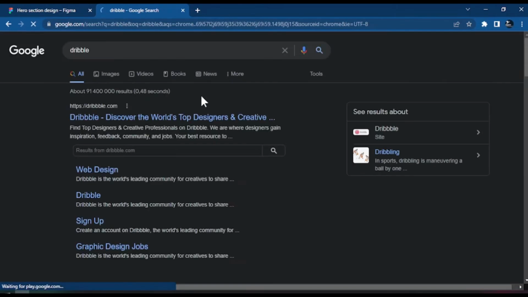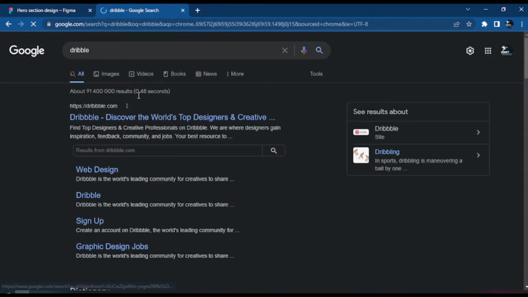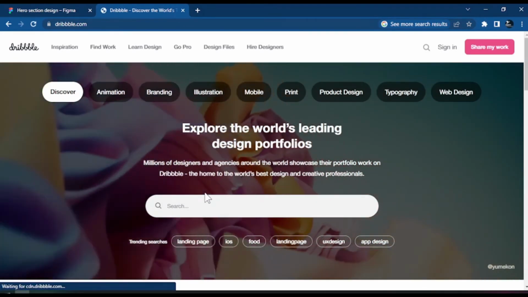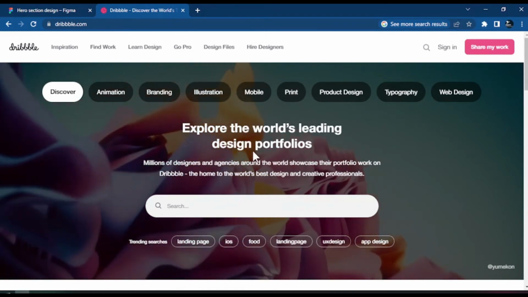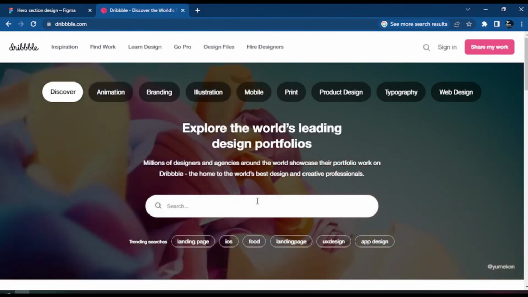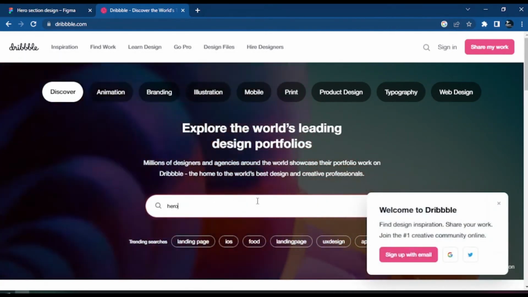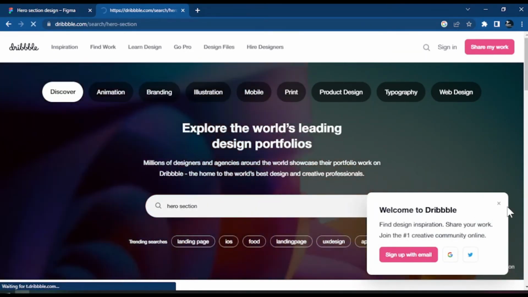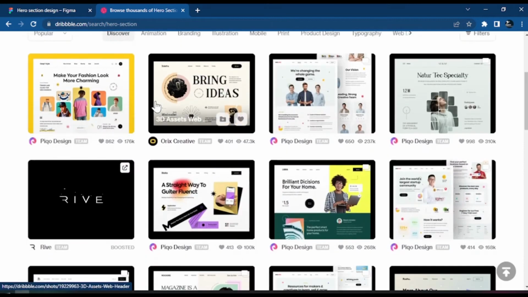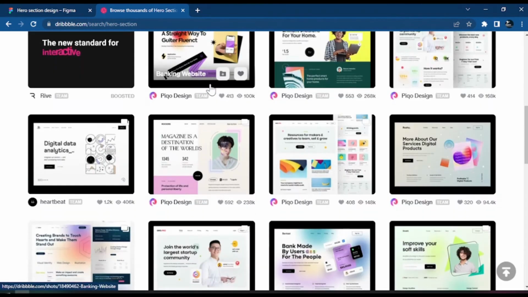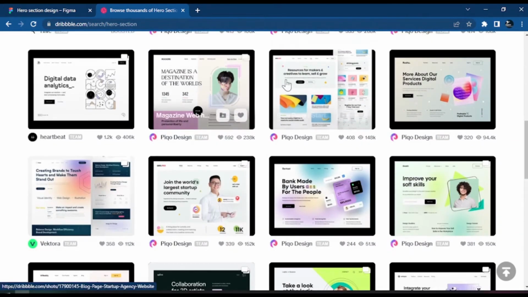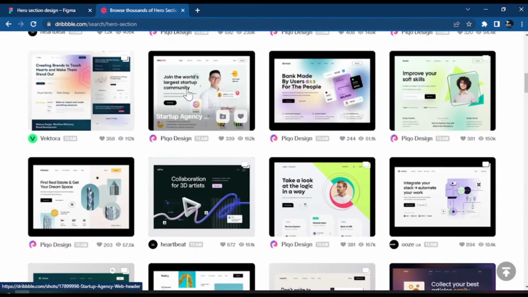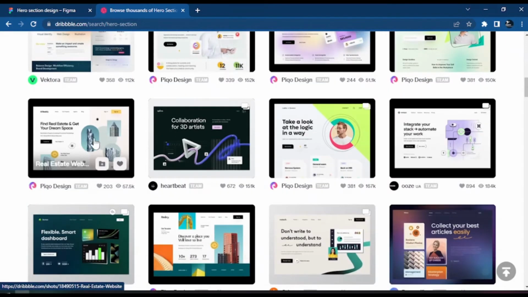Okay. Dribbble is a place where people drop their designs. If you do design something, there are many places like this where you can drop them. Let's quickly see what we define. What we define now is a hero section. So you could just come to Dribbble and search for hero section here. All these here are hero sections we get on Dribbble. So any hero section we need for inspiration, you will see we can find them here, right?